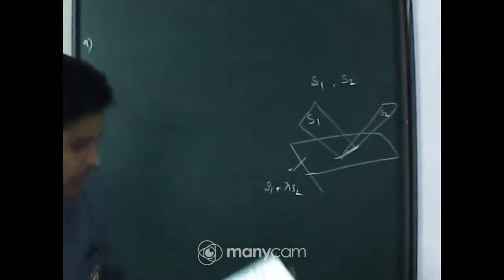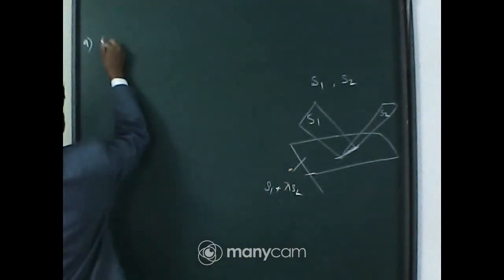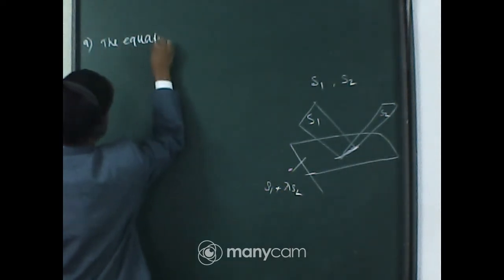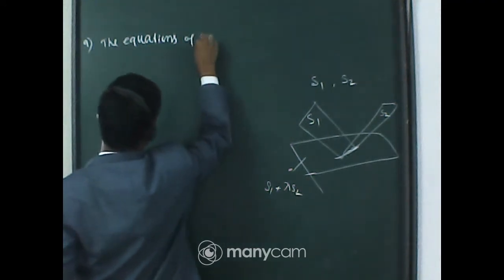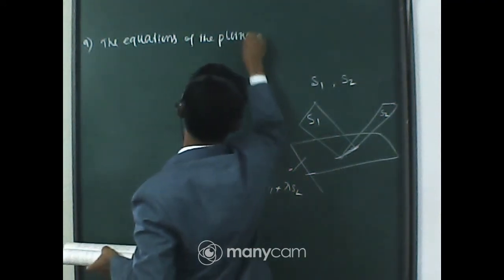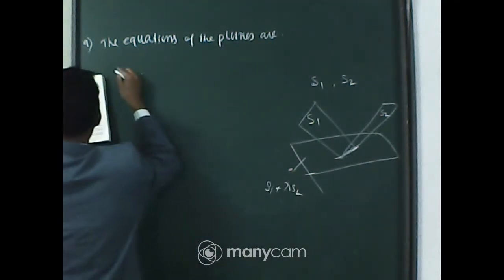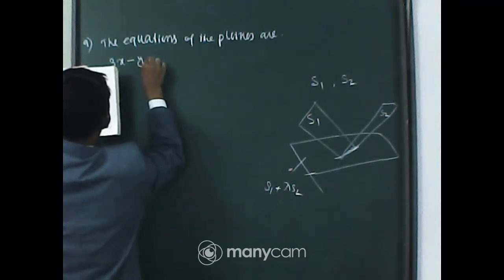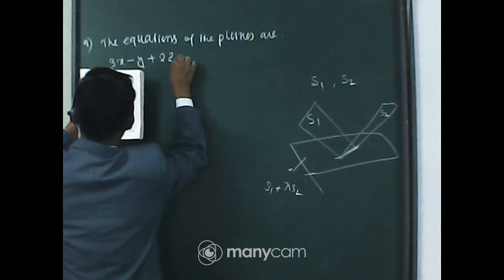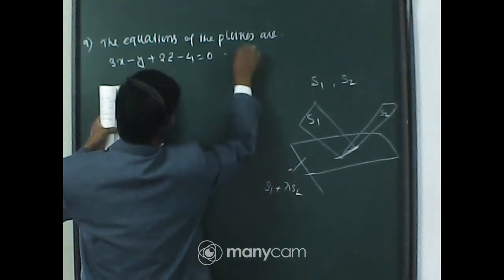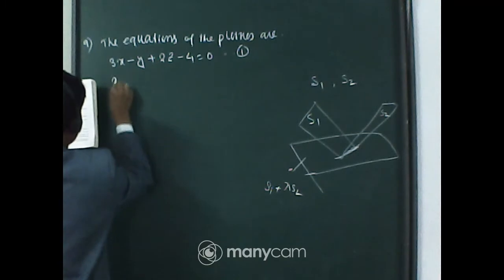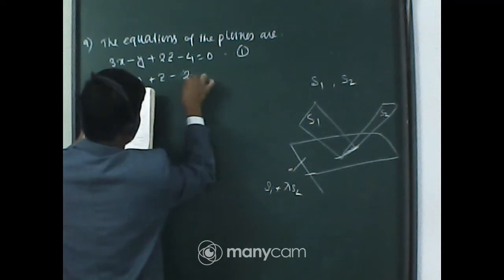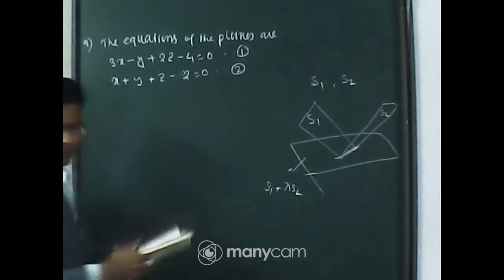So here the equations of the planes are given. The first equation is 3x minus y plus 2z minus 4 equal to 0. And the second equation is x plus y plus z minus 2 equal to 0.